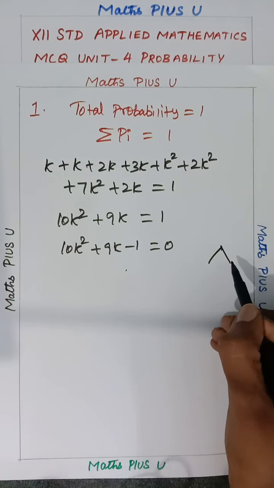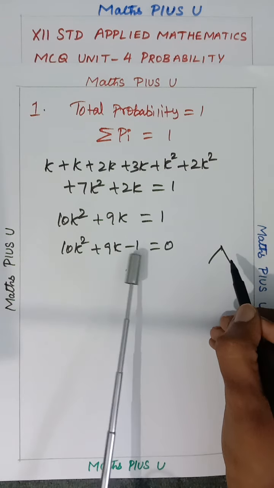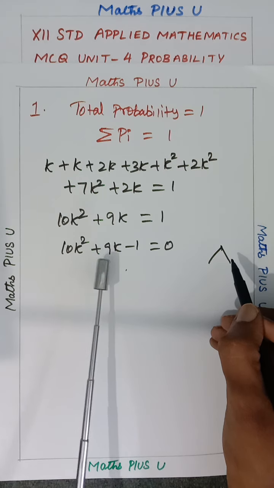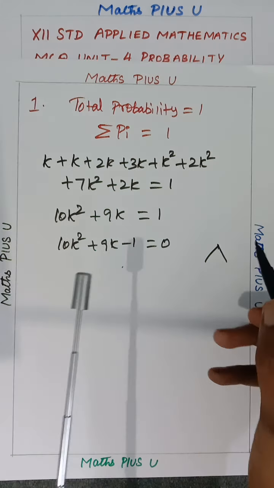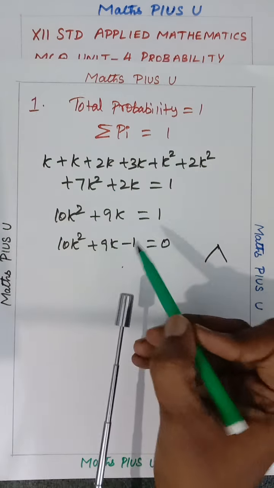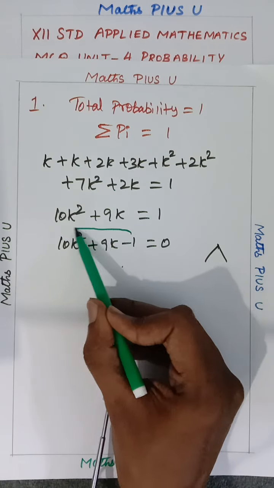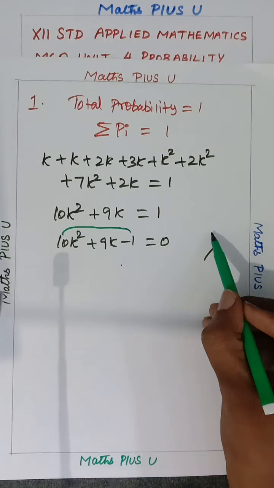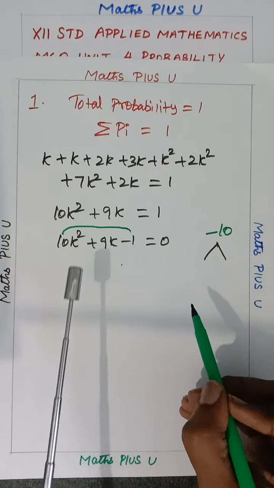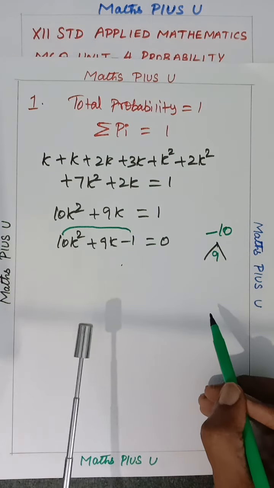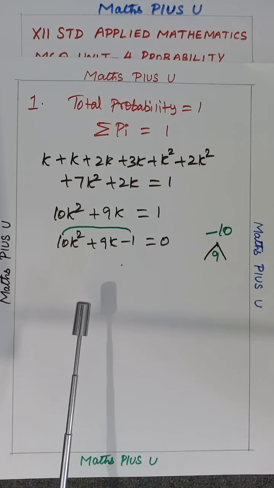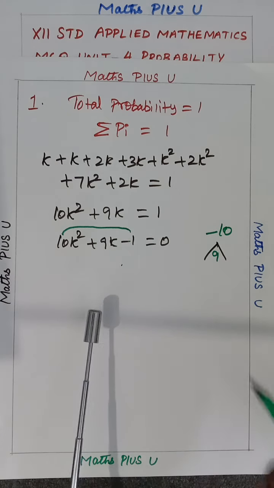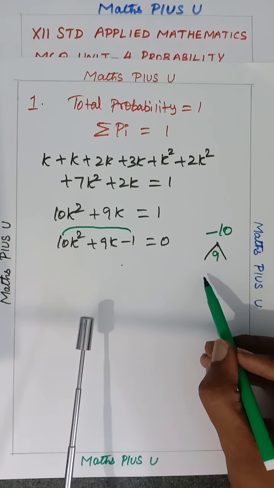You all know to factorize, isn't it, children? So multiplying now, 10 into minus 1. Both you have to multiply. Sir, I know, in 9th standard itself we have studied splitting the middle term. That means factorization. Very happy. Suppose if you have forgotten these things, I'm just reminding you. So minus 1 and 10 both you want to multiply, and you will get minus 10. Then the middle number you have to write. So you have to select two numbers. The two numbers multiplied now give minus 10. The same two numbers added now you have to get 9.